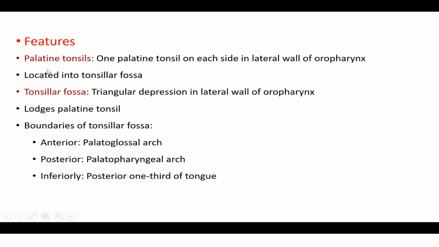If you see the features, the palatine tonsil is an aggregation of lymphoid tissue which is located in the tonsillar fossa, especially in the lateral wall of the oropharynx. The tonsillar fossa boundaries: it is a depression in the lateral wall of the oropharynx, the largest palatine tonsil. Anteriorly palatoglossal arch. Posteriorly palatopharyngeal arch, as I have already shown in the diagram. Inferiorly posterior one third of the tongue.